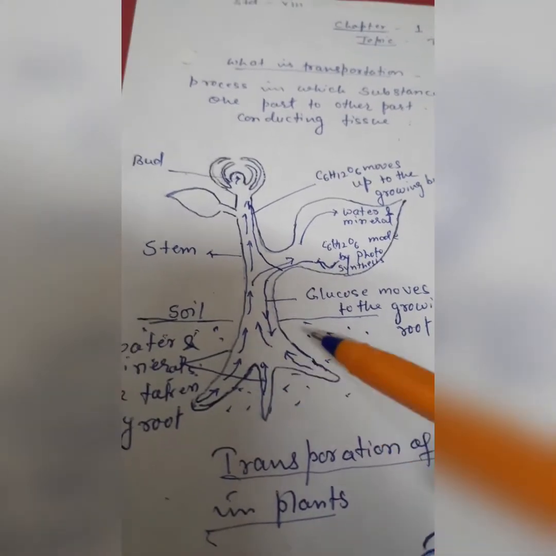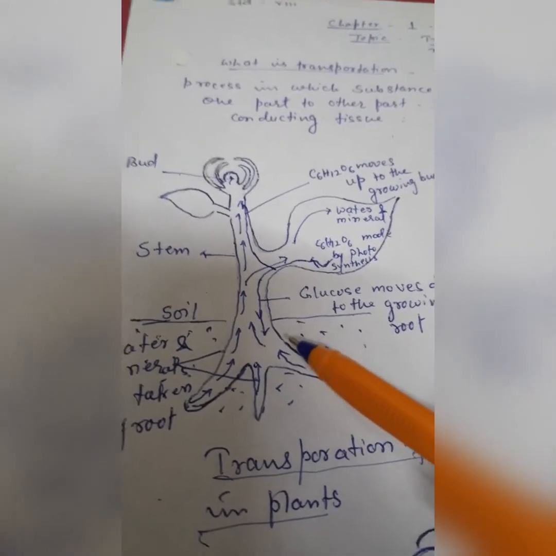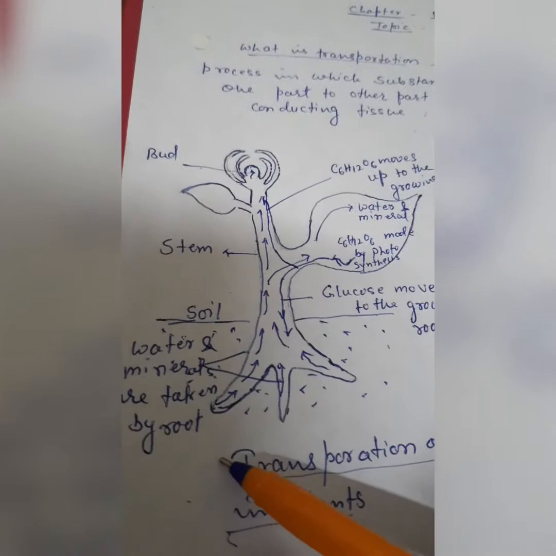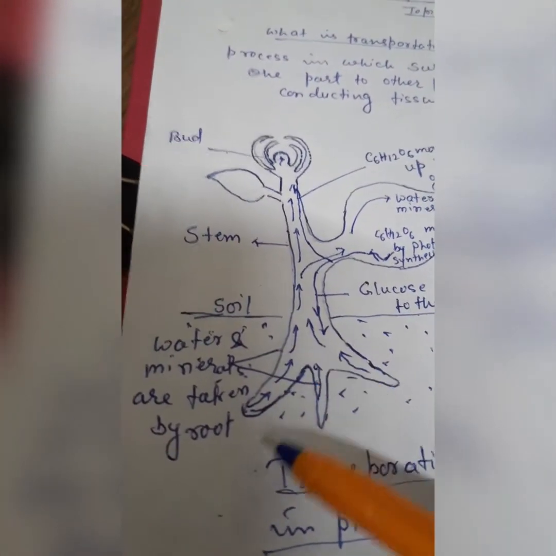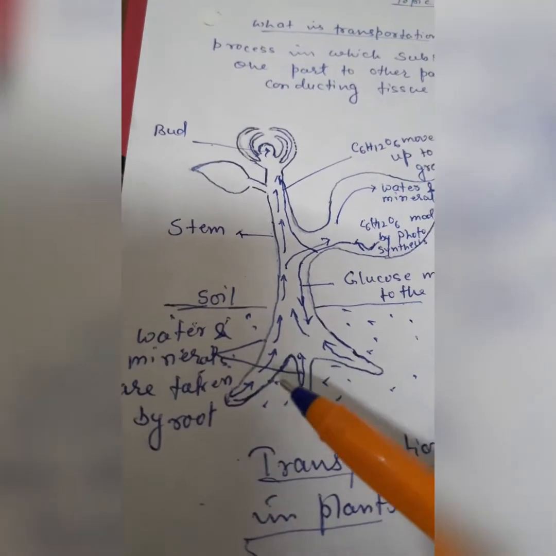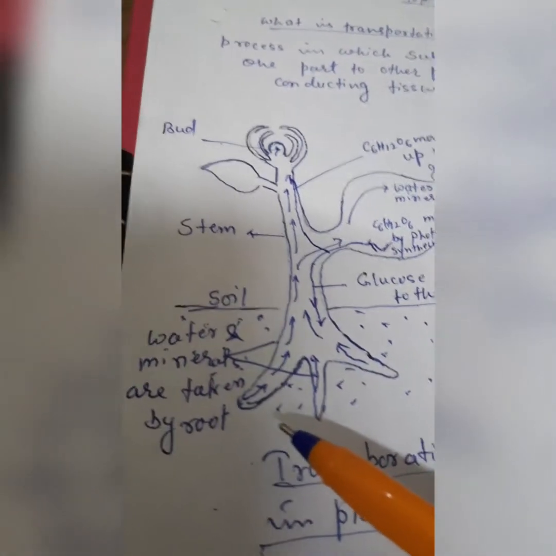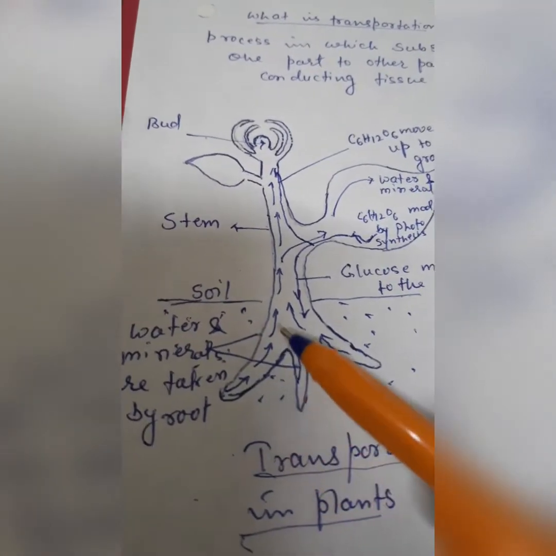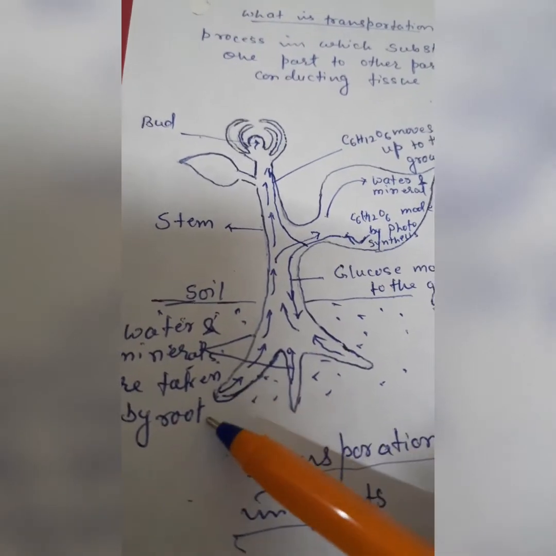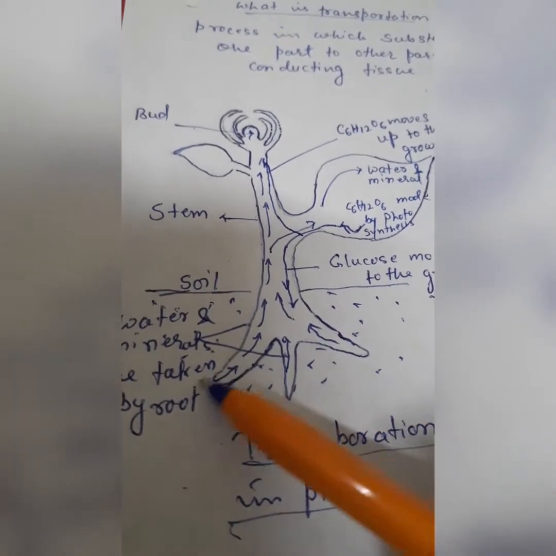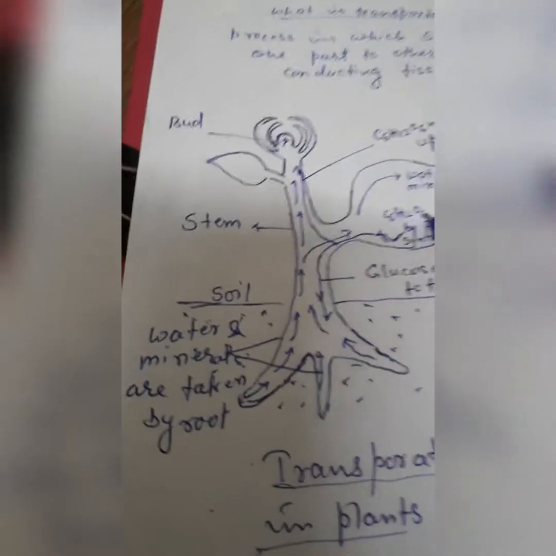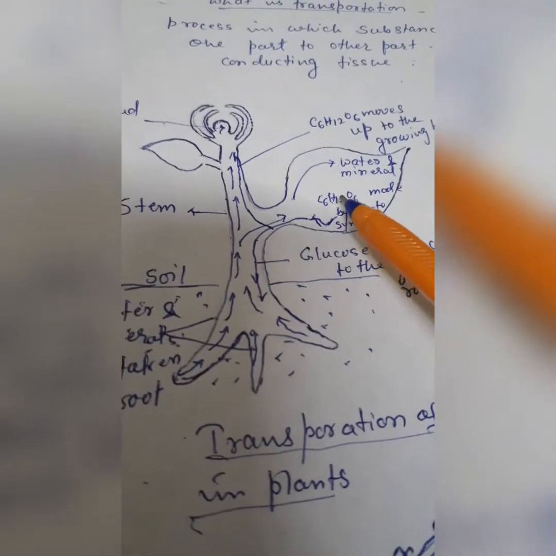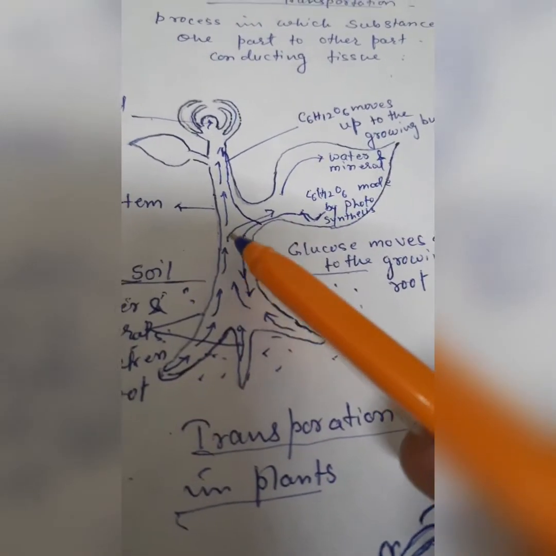We know that the root is below the soil, and water and minerals are present in the soil. This root absorbs them from the soil and sends them to the leaves through the conducting tissue, xylem.